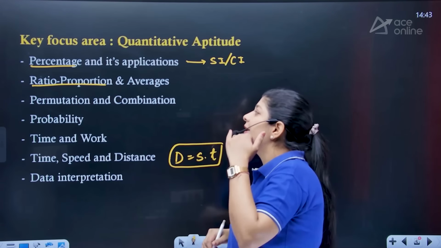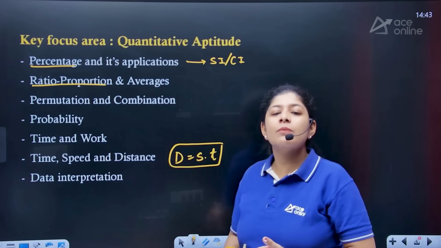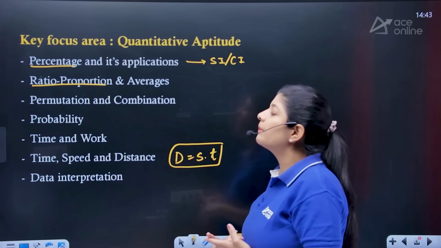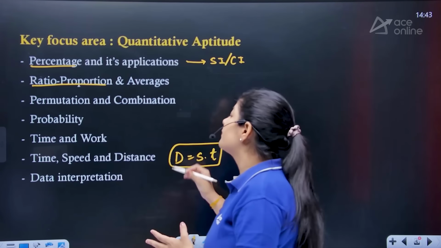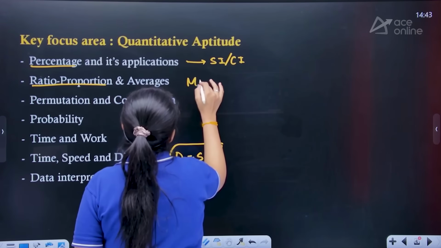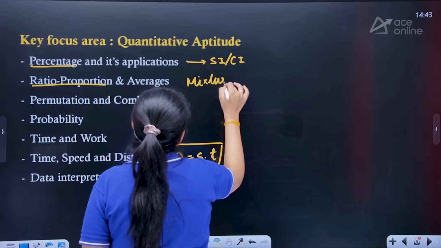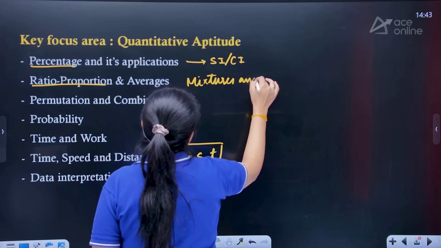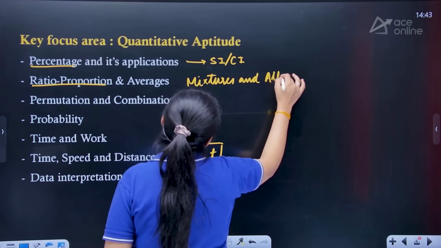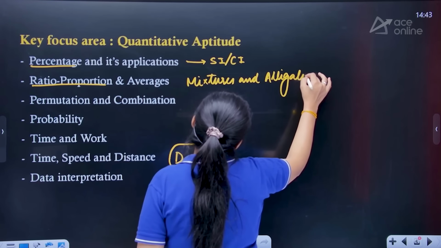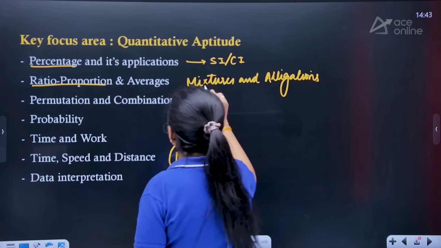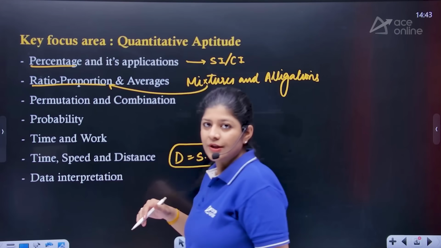So the next topic that we have, which is very important, is ratio and proportion, and we can say the averages. Here we do have mixtures as well. In this one, mixtures and alligations, we have this topic under ratio and proportion as well, right?